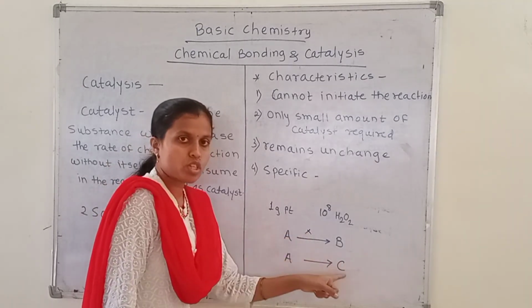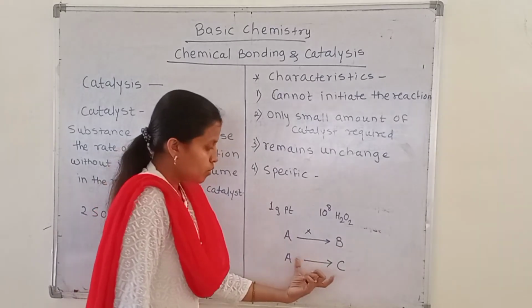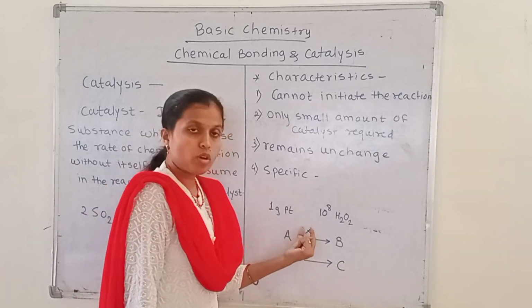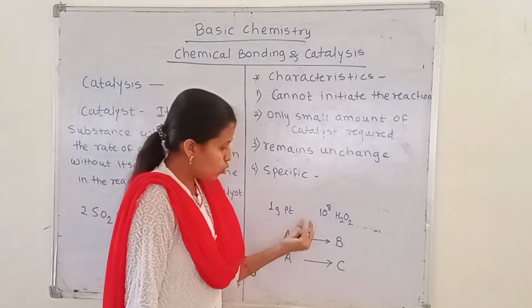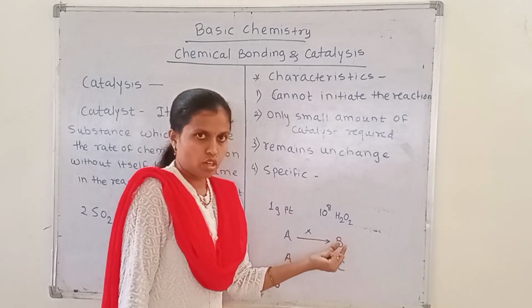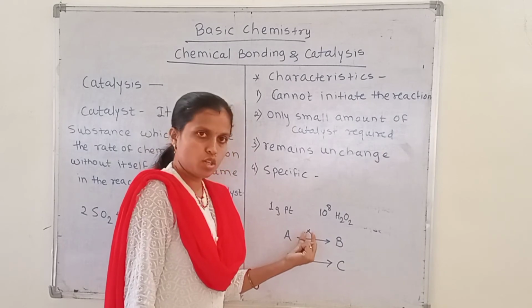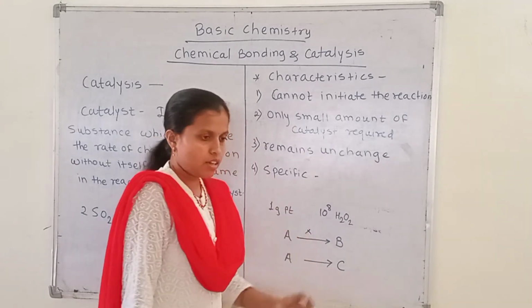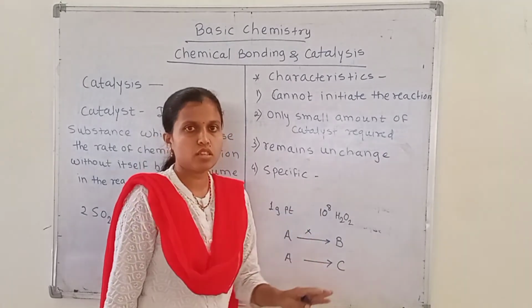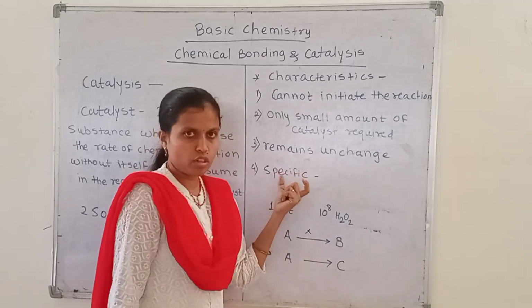Catalysts are very specific. They give a particular or specific product, and then that particular catalyst is used. In any reaction, just any catalyst is not suitable.